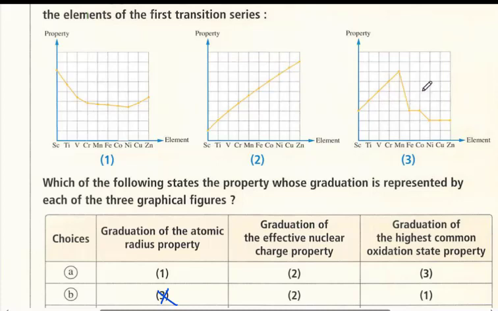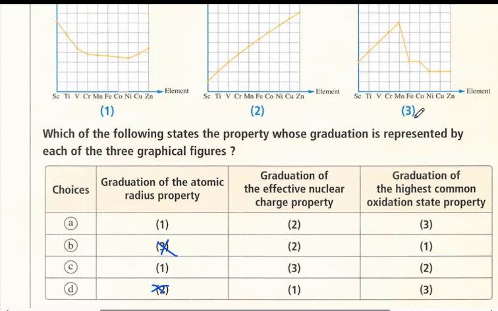So this property appears to be the highest oxidation state. The highest oxidation state is supposed to be the third diagram. So 1 is wrong and 2 is wrong. So here it is the first, yes.